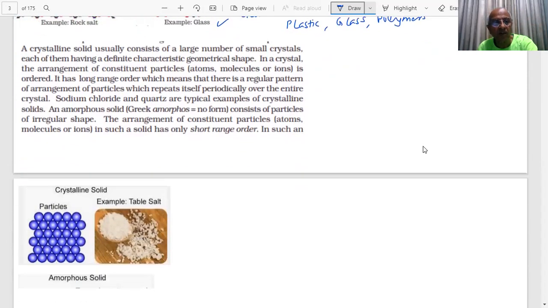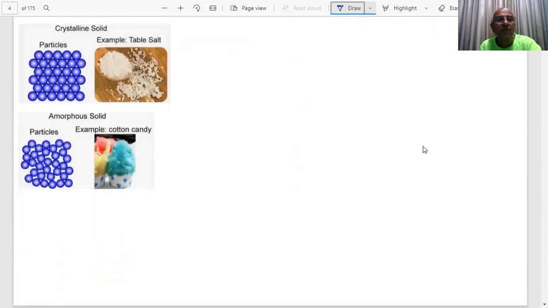Okay, here are some examples. In crystalline solids, you are seeing that there is a definite arrangement of the particles. A regular repeating pattern is there. The table chart which you are using is an example of a crystalline solid. And then you have seen particles in which the arrangement is not regular. Students, these are the examples of this: cotton candy or ice cream. They are amorphous. As you will see, there is no regular arrangement.